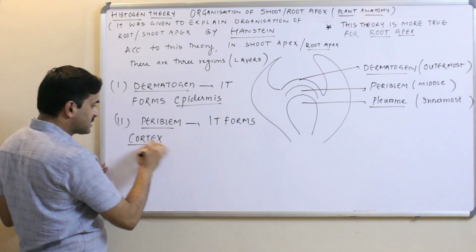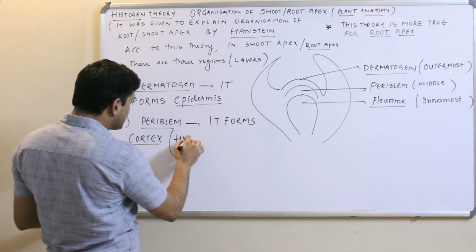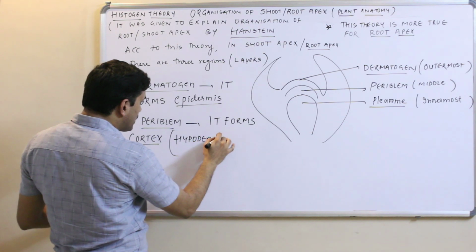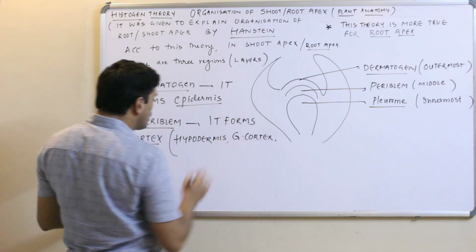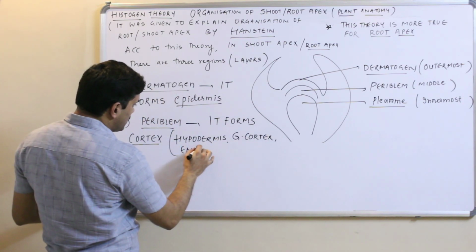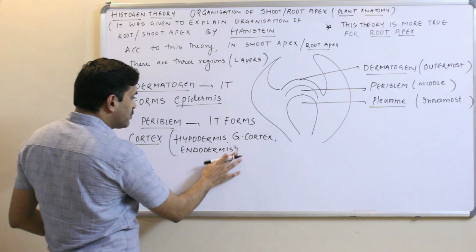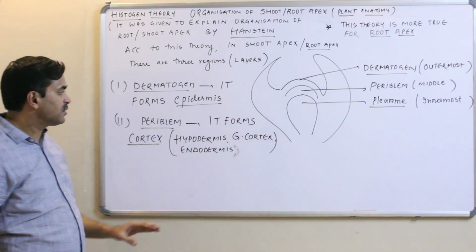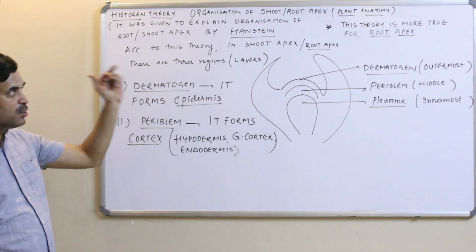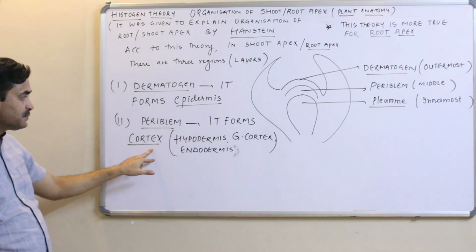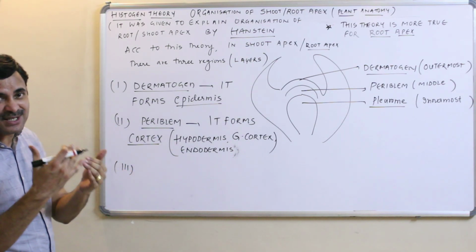cortex. It forms cortex. Now three things are included in cortex if you have studied anatomy. That is, hypodermis is included here, general cortex is also included here, and endodermis is also included here. So always remember, hypodermis plus the endodermis and the general cortex together are called the cortex. So periblem, which is known as the middle layer found in the root and the shoot apex, forms the cortex according to this theory. Now whether it is true or not, that we will be discussing just now.